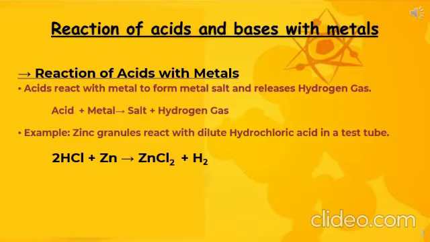In this, the example we have taken is zinc. Zinc is the metal. It reacts with dilute hydrochloric acid in a test tube. And what will be formed? ZnCl2, the salt, and hydrogen gas.